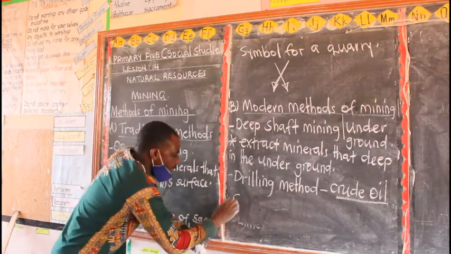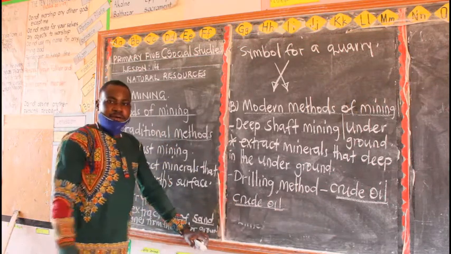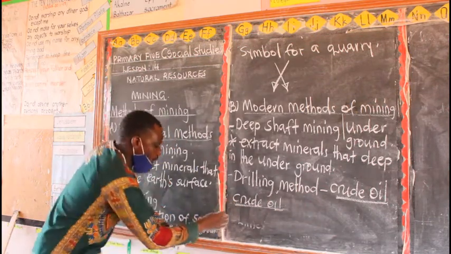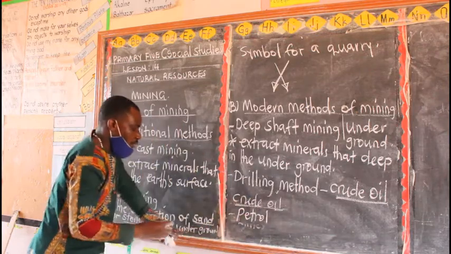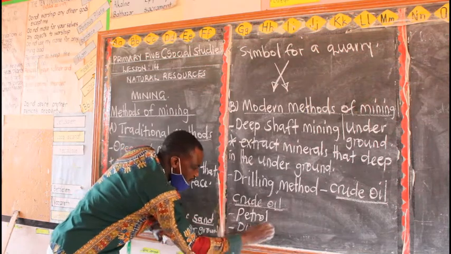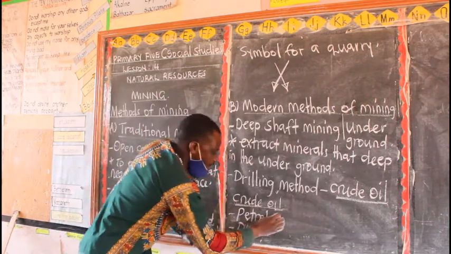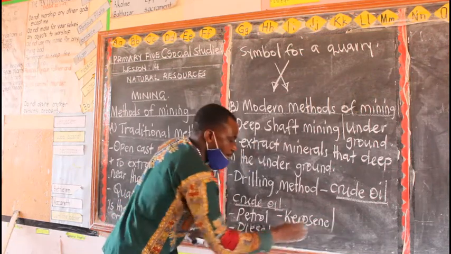I remember under crude oil, we looked at the products: we have petrol, then diesel, then kerosene, and kerosene is the same as paraffin.